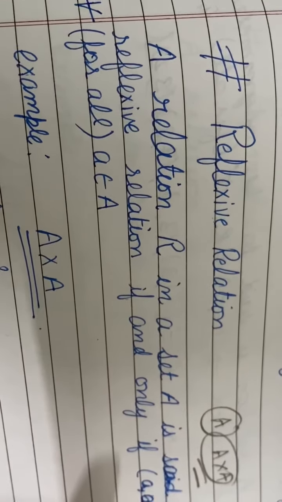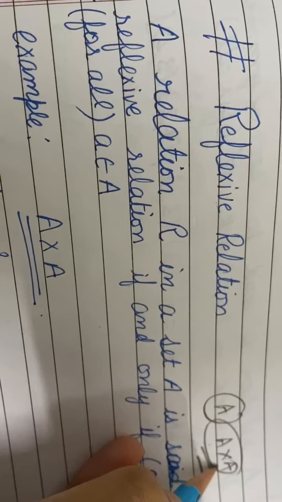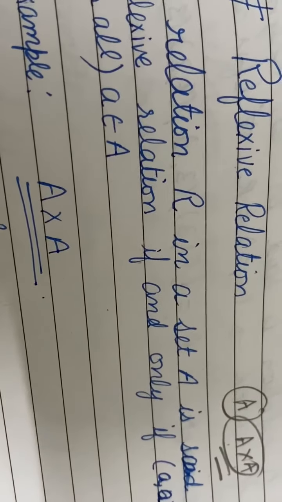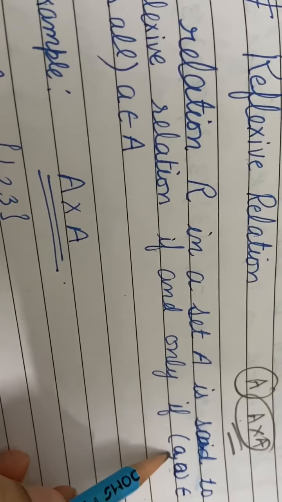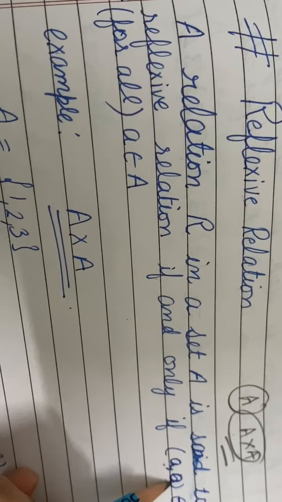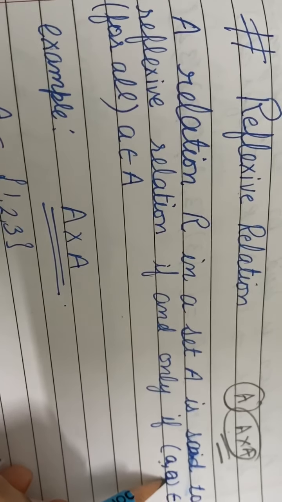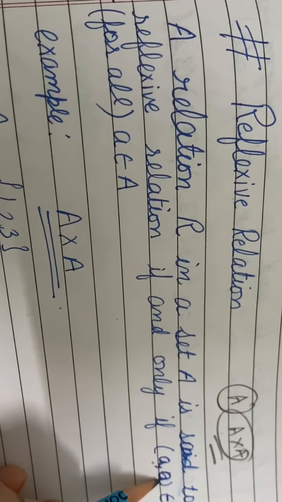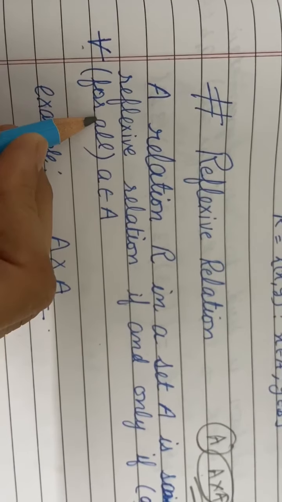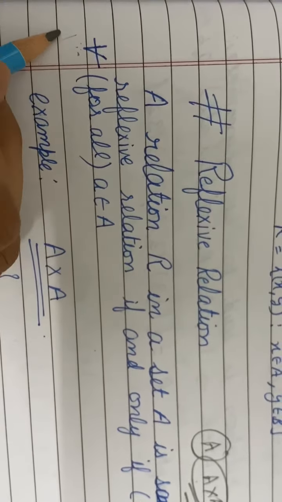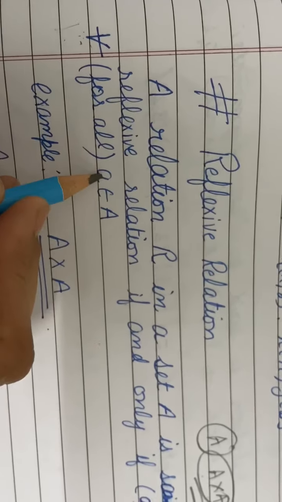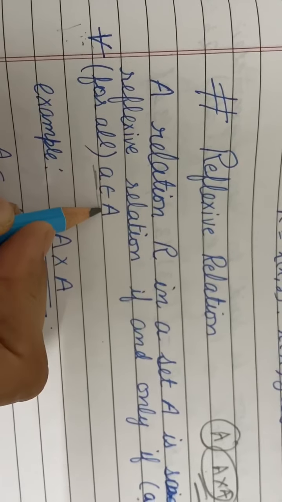Same set to same set. If an element is related to itself, then that relation is called reflexive relation. This is the sign of for all, inverted A. For all means all the elements belonging to A.